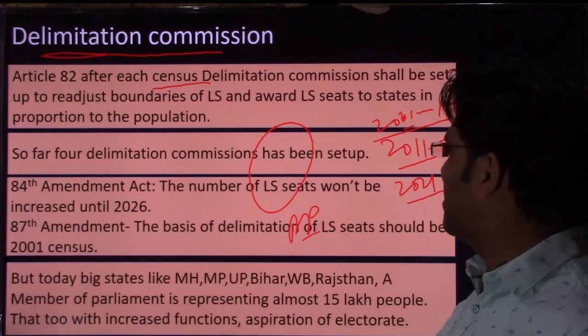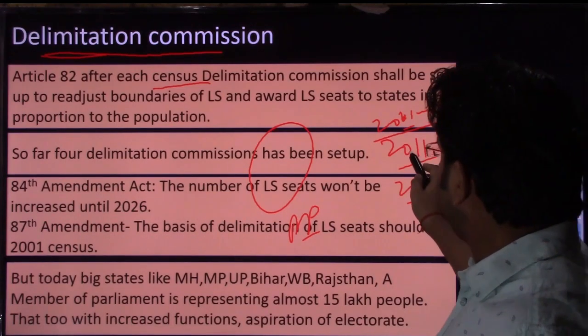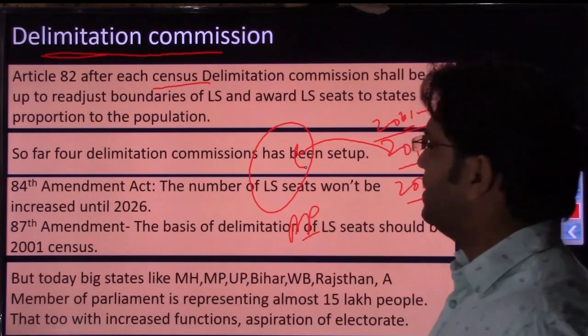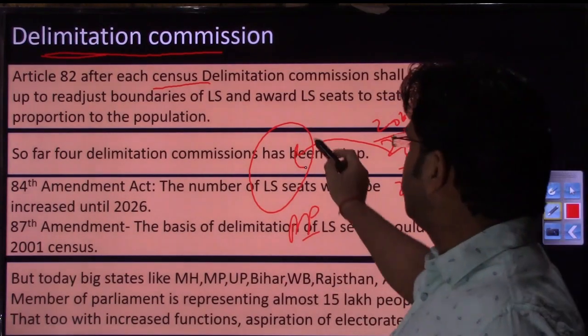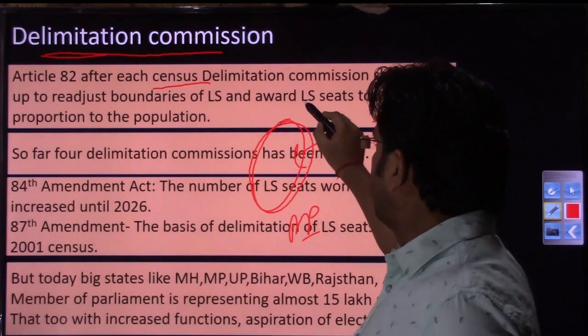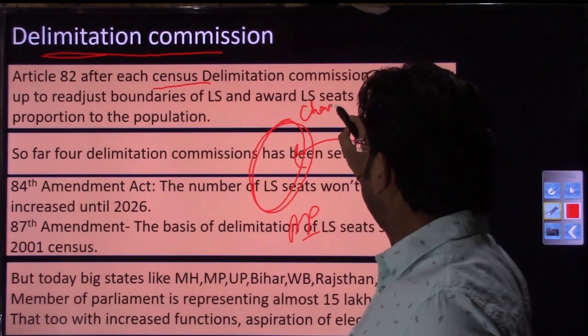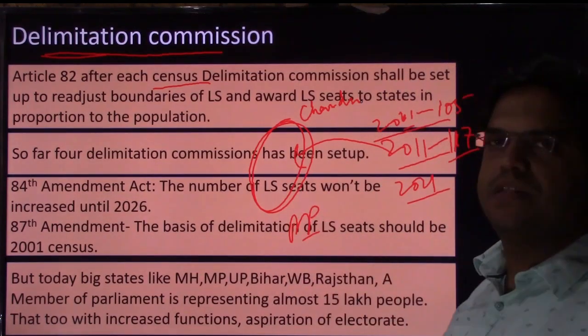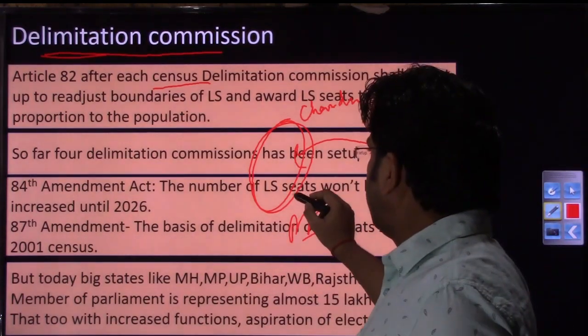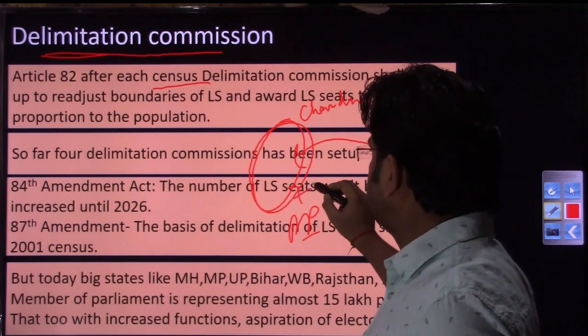That's why I said that we are very productive people. So with this increased population, the role of MLAs or MPs also increases. Suppose there is a political constituency called Chandni Chowk, a constituency in Delhi for an MLA. The population of Chandni Chowk was earlier, suppose, 7 lakh people.